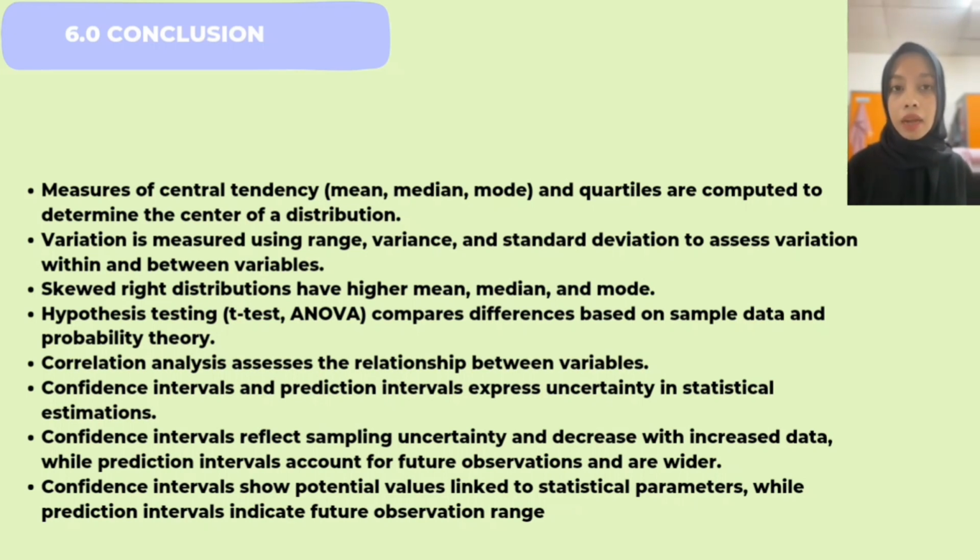Confidence intervals and prediction intervals express uncertainty in statistical estimation. Confidence intervals also reflect sampling uncertainty and decrease with increased data, while prediction intervals account for future observations and are wider. Confidence intervals show potential values linked to statistical parameters, while prediction intervals indicate the future observation range.